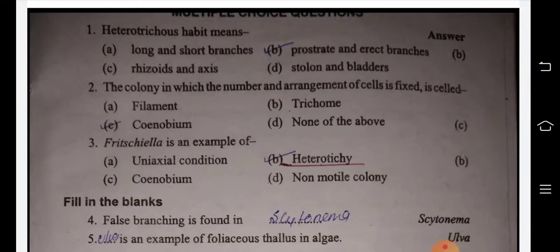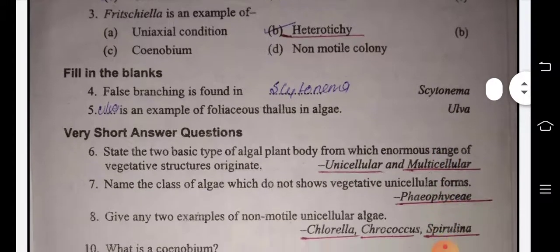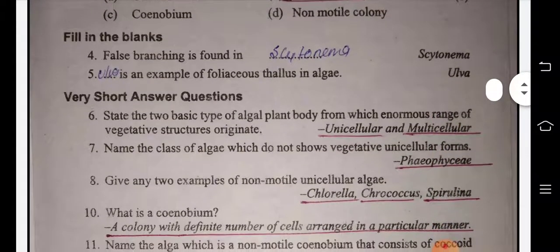Heterotrichous habit means prostrate and erect branches. The colony in which the number and arrangement of the cells is fixed is called coenobium. Fritschiella is an example of heterotrichy. False branching is found in Scytonema. Ulva is an example of foliose thallus in algae.